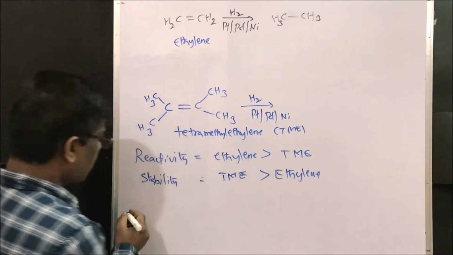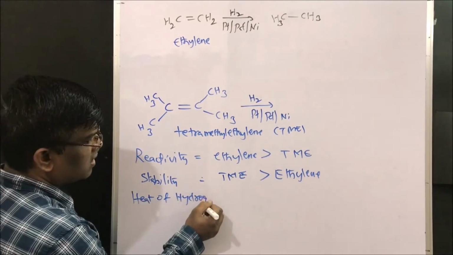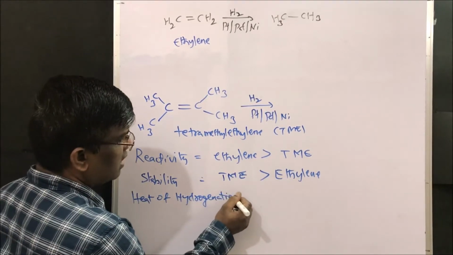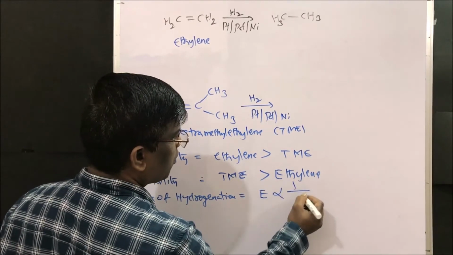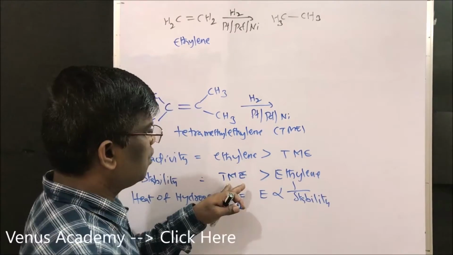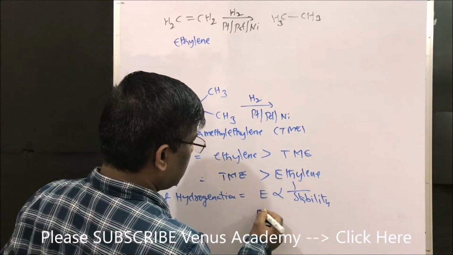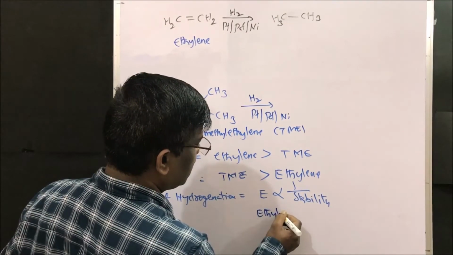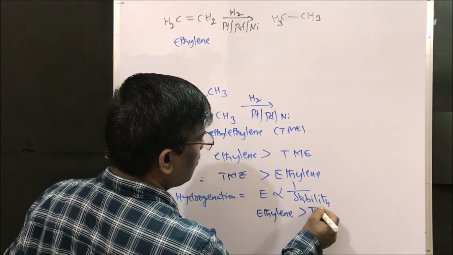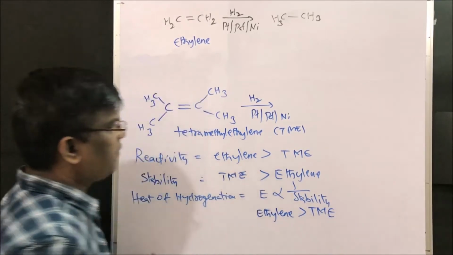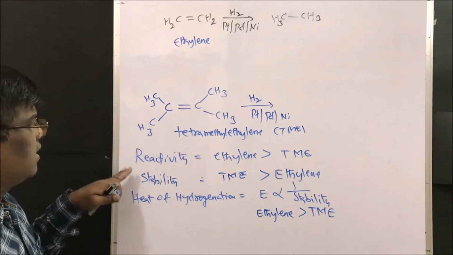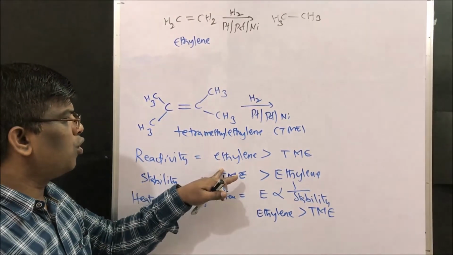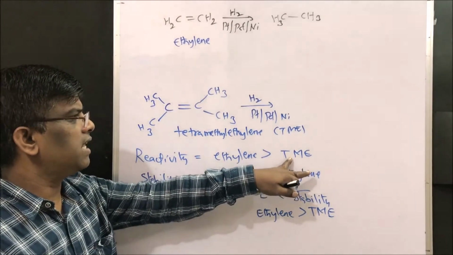Heat of hydrogenation, what is the rule? Heat of hydrogenation is inversely proportional to stability. So ethylene will have a higher heat of hydrogenation when compared to TME. The reactivity order is higher for ethylene than for tetramethyl ethylene.